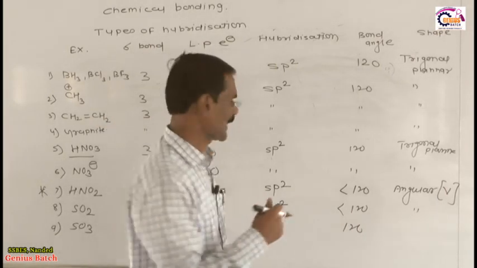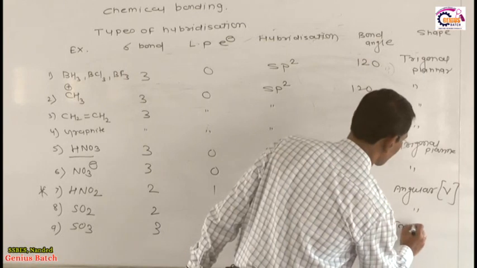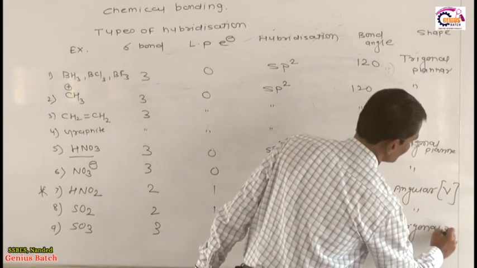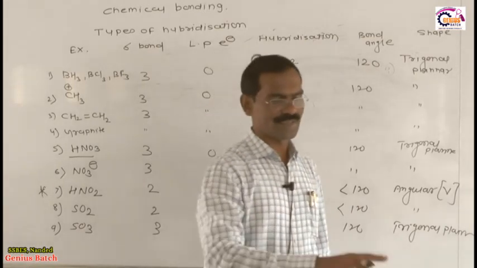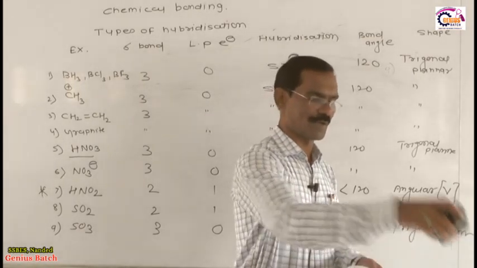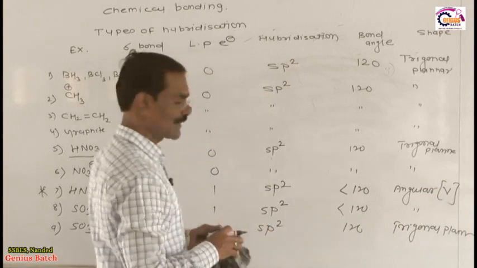Now here the bond angle is 120 and the geometrical shape is what? The geometrical shape is trigonal planar. Dear student, keep in mind, these are very important cases related to this phenomenon. Now I am giving you the second example.